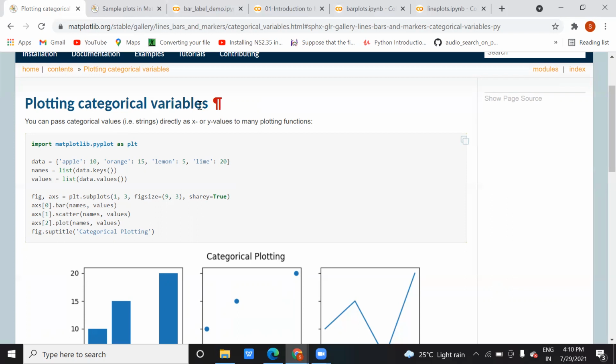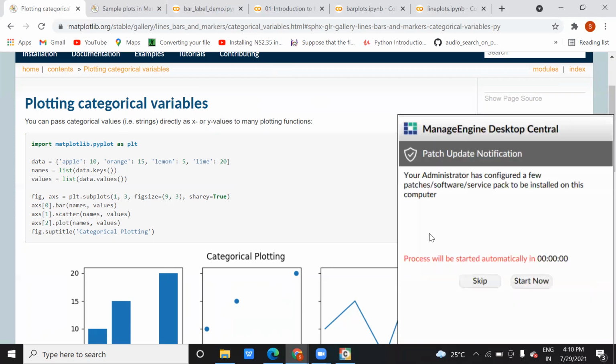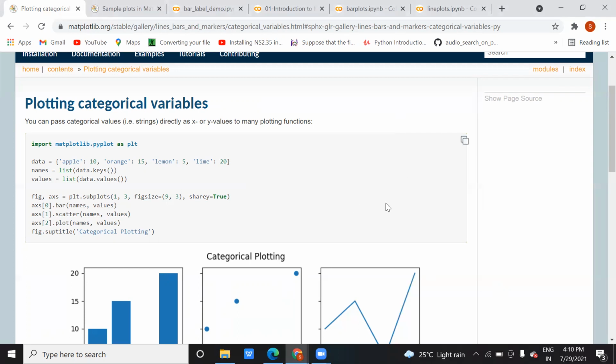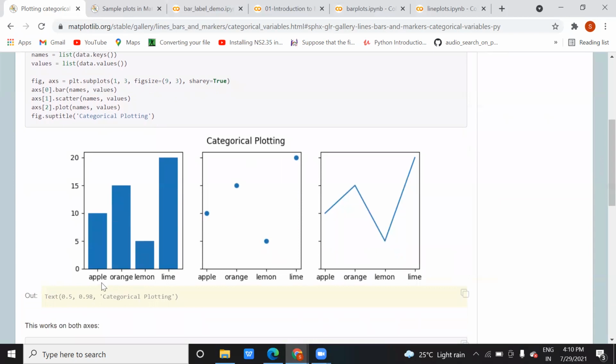Just like in face recognition, what is your prediction? Whether it is verified or not verified. So you are doing two predictions there: verified if it matches, unverified if it doesn't match. So you have two categories. Similarly, when you work on different kinds of graphs, you will have a categorical variable. You can see here apple, orange, lemon, lime. These are the different categories. Similarly, you can draw it in a scatter plot or line graph.